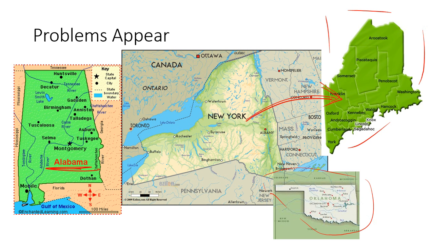Now, by adding in another state, you don't think, oh, I add another state in, but you over there, you lose one of yours. You have to give it to somebody else. Again, it's a paradox. It doesn't happen all the time, but it can happen, and it is a problem. And that's why we've moved away from the Hamilton method, and we have a new method that we use.